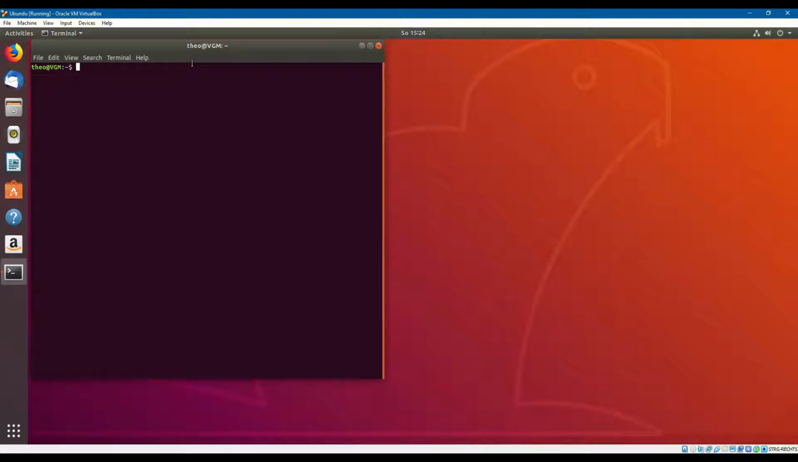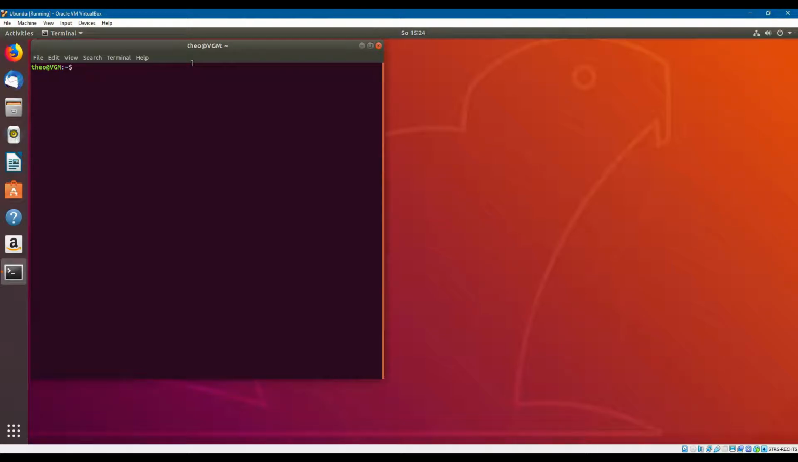So let's talk about power off and also reboot. If we want to reboot, we type systemctl reboot, or systemctl poweroff, or simply poweroff or simply reboot.